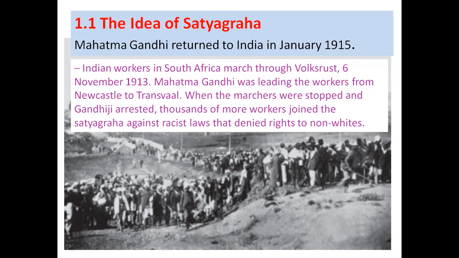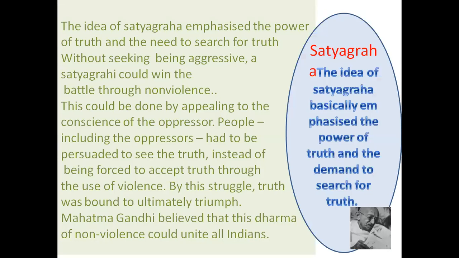So what was the reason in Africa? Racism was the problem. There was a lot of difference between the rights of whites and non-whites, and this was the racism in Africa. That was the reason that there he did the satyagraha. Due to that, he became very famous. And when he came to India, people welcomed him very well. And they were expecting that now Mahatma Gandhi has come to our country, we also will get freedom.